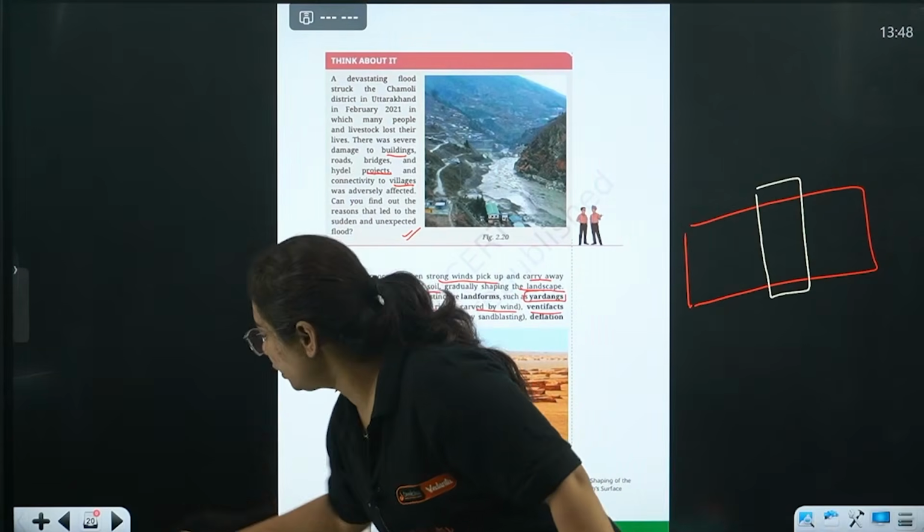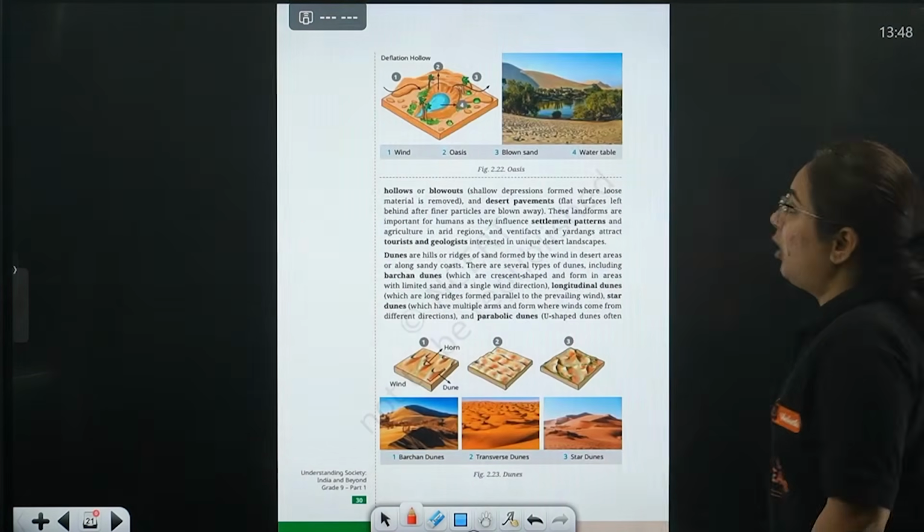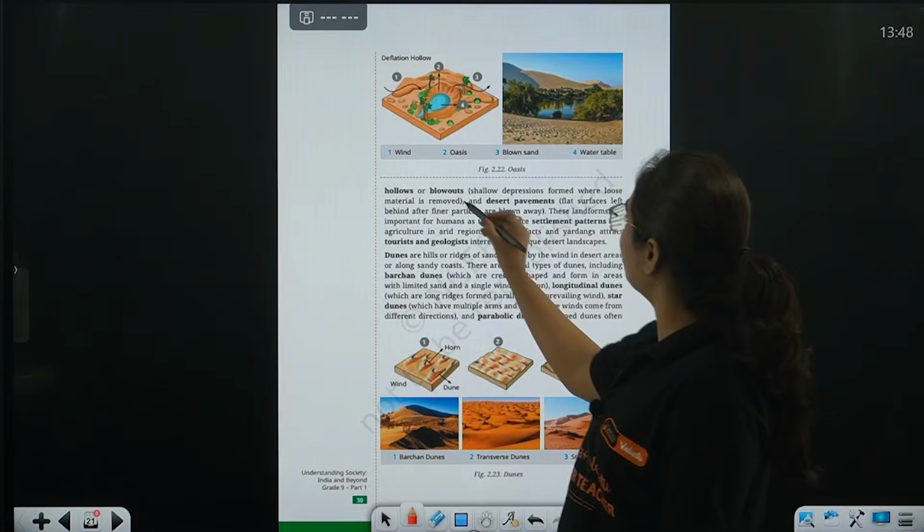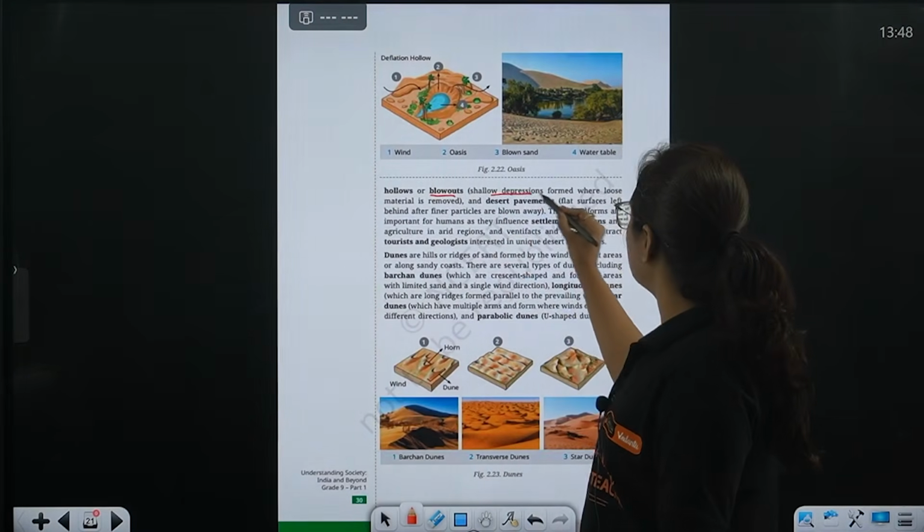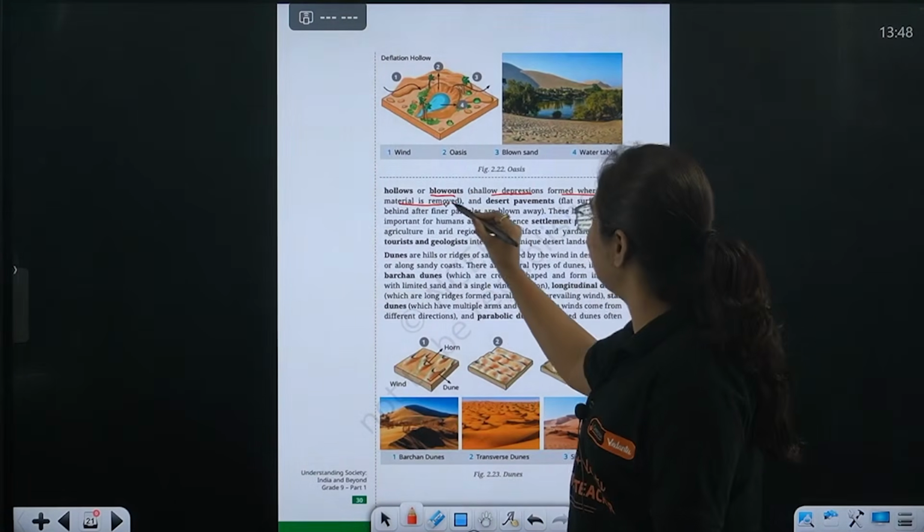Then we have a lot more to study, right? A lot more to study, like hollows or blowouts, shallow depressions formed where loose material is removed.